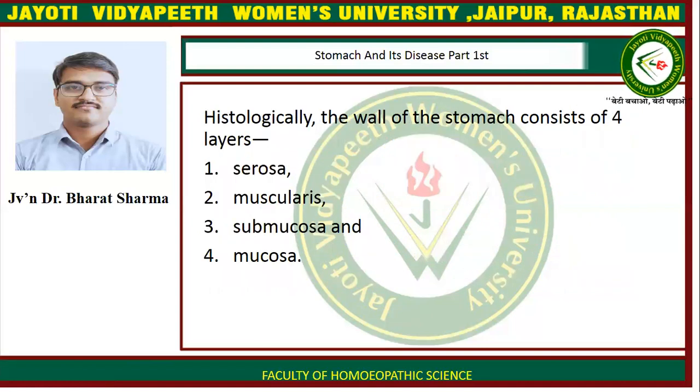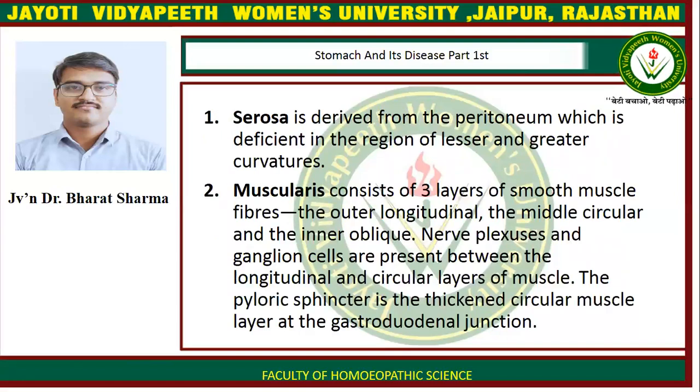Histologically, the wall of the stomach consists of four layers. First is serosa, second is muscularis, third is submucosa, and fourth is mucosa. First, serosa is derived from peritoneum, which is deficient in the region of lesser and greater curvatures.